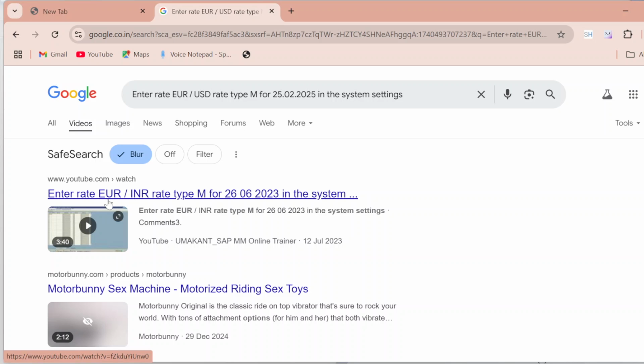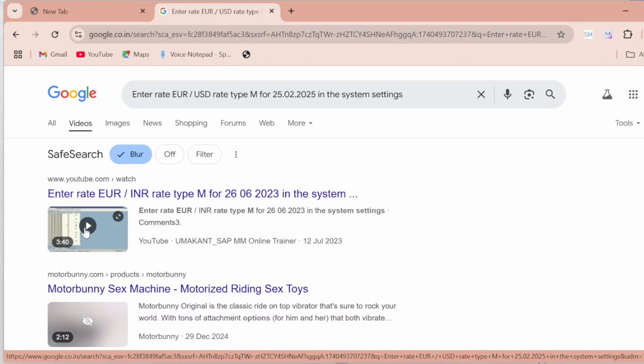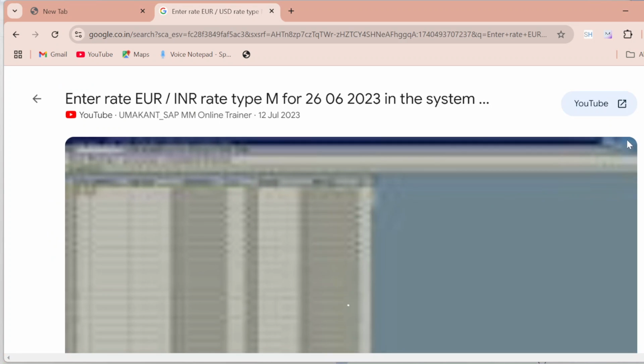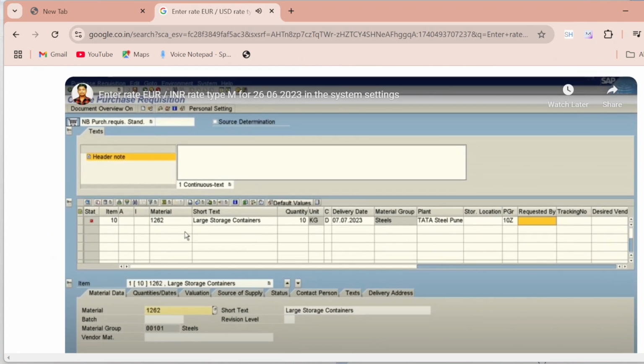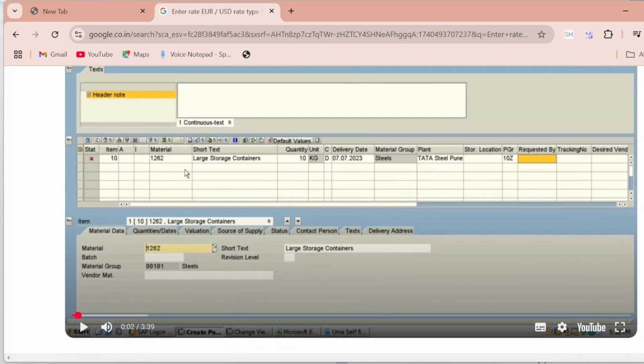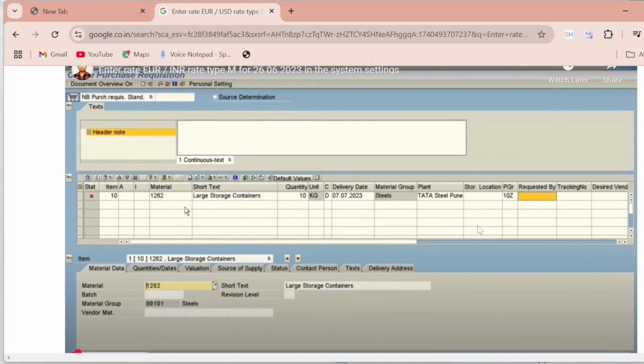Enter rate Euro INR, type this in the system. Someone has just maintained the same solution. So what I can do here is simply create a purchase requisition, and I can simply come here and see how he's resolving that. Most probably you will get an error video by just following this procedure.